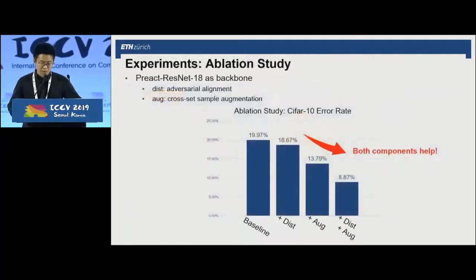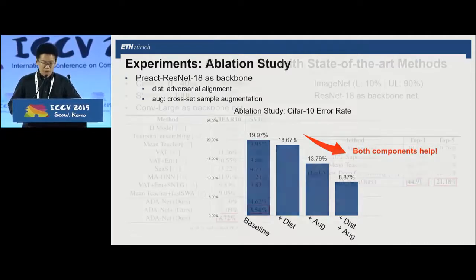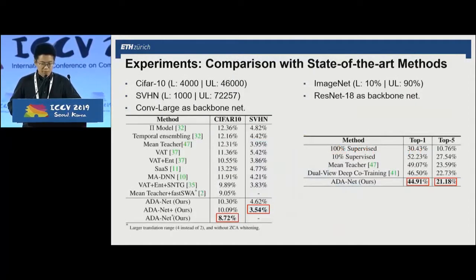We perform an ablation study on CIFAR-10, and we include a baseline which is trained only with labeled data. We observe that both the distribution alignment and cross-set sample augmentation are important for improving performance. We further compare our AdaNet with recently proposed methods on several benchmark datasets, and AdaNet achieves state-of-the-art results on CIFAR-10 and SVHN using the convolutional backbone, and also on the large-scale ImageNet dataset using ResNet-18.